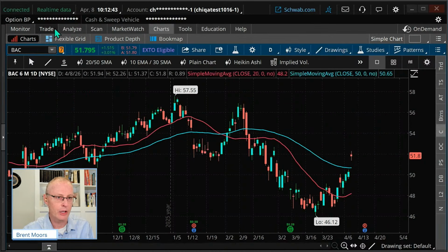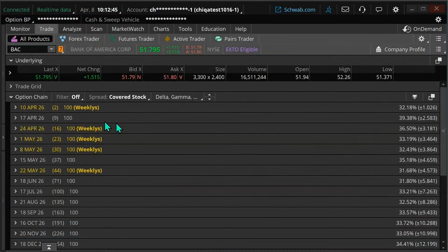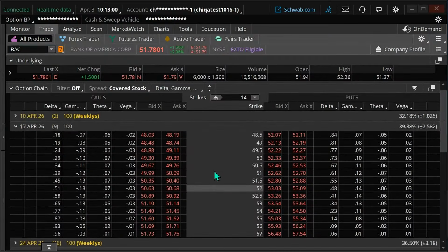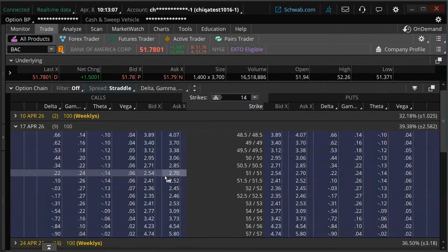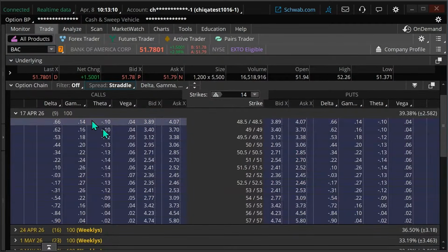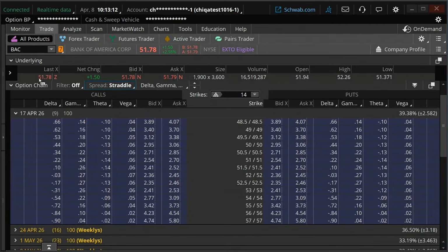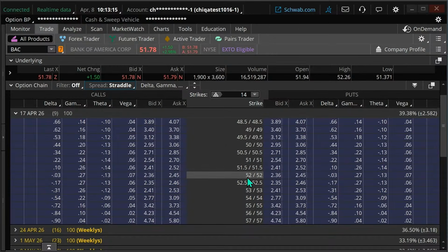Here's Bank of America. I'm going to go to the trade tab, and I'm going to pick a date that's past earnings. We have earnings, which was on the 15th, I think. And if I look at these options, what I can do is look at the straddle price. Let me click here and go to straddle. I'm going to go at the money. Well, the stock's almost $52, so I'll just go to $52. The price of that is about $250.